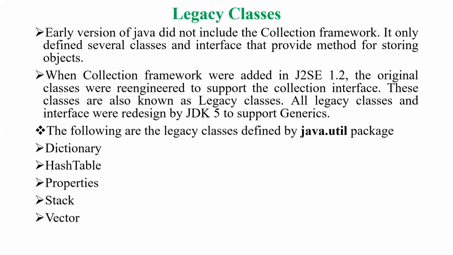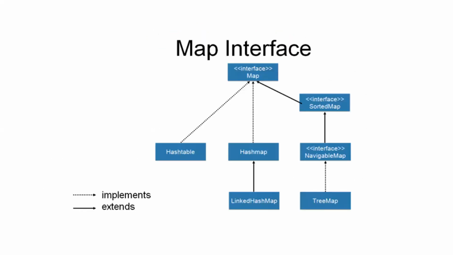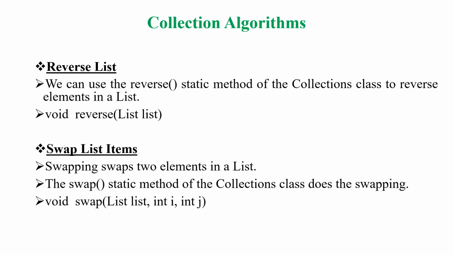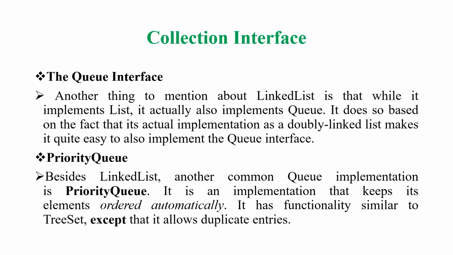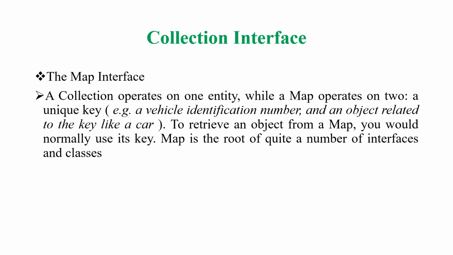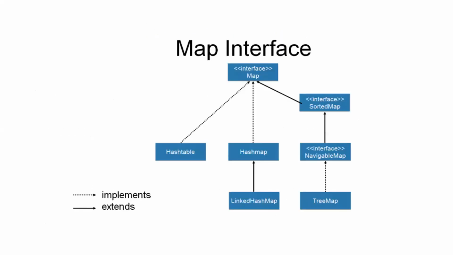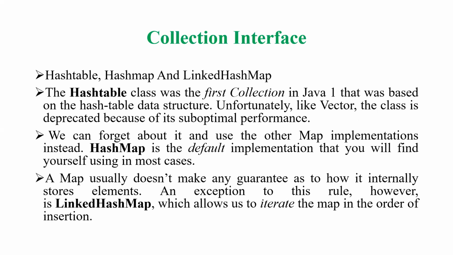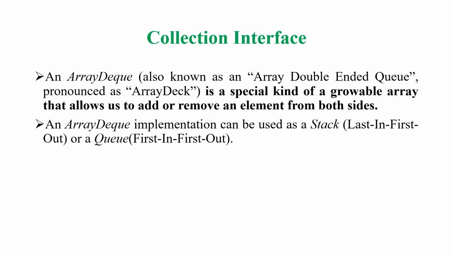Okay, and this is what I want to share with you, friends, just related to the collection interfaces. We have seen queue and priority queue, and the map interface, the most commonly used thing. With the map interface we have these many extensions as well as implementations, and thereafter we have the hash table, hash map, and linked hash map, and we have also seen array dq, which can act either as a stack or a queue.